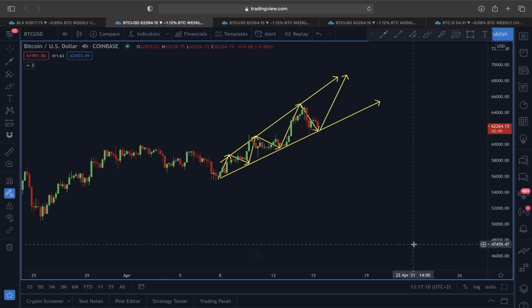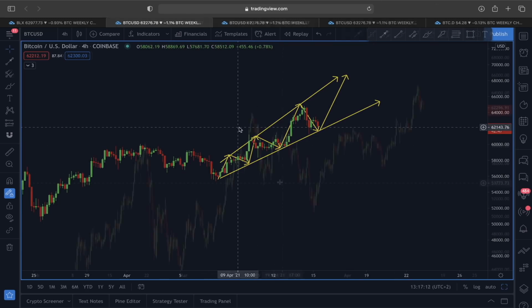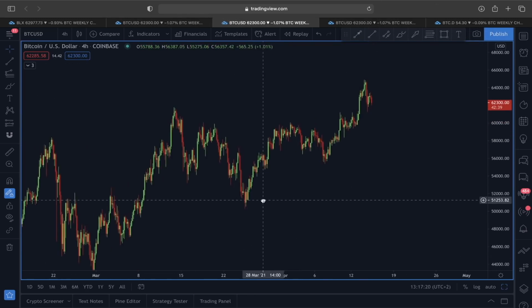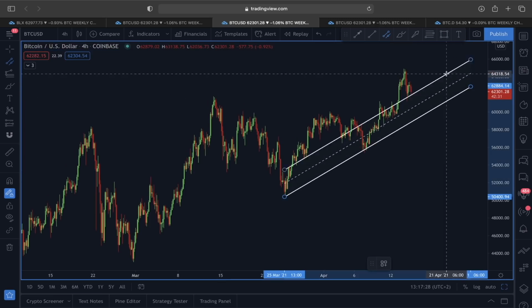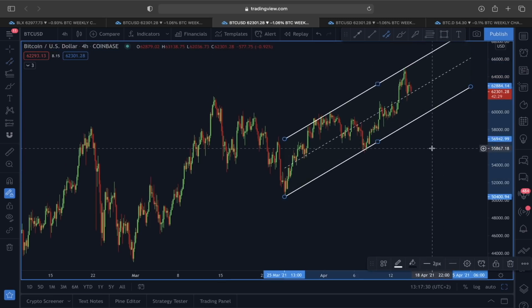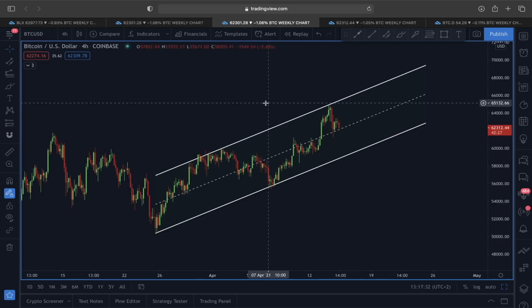And now let me also show you this price structure in a bit different way. This is also again in a 4-hour time frame, guys. What I'm actually trying to do here is add a very, very interesting scenario that could be playing out right now for Bitcoin. So now we know from the previous example I showed you, we are finding resistance, right? Because that was the top of the rising wedge, this area where we are.